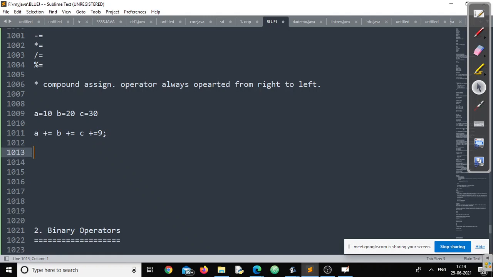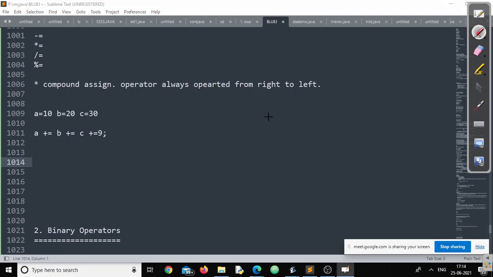Now, the question is, what will be the value of A? What will be the value of B? And what will be the value of C? This statement is perfectly valid. No problem at all.